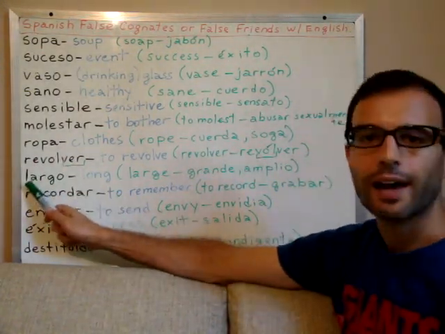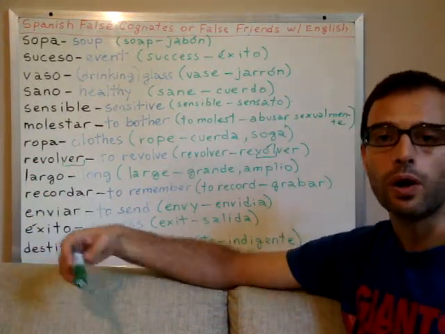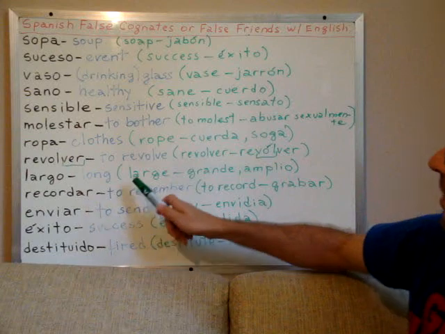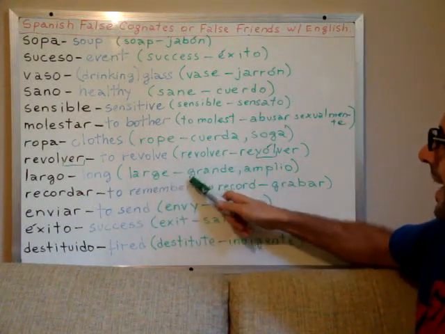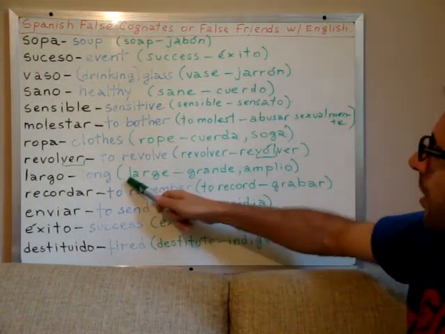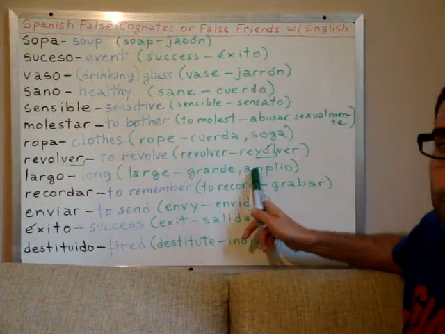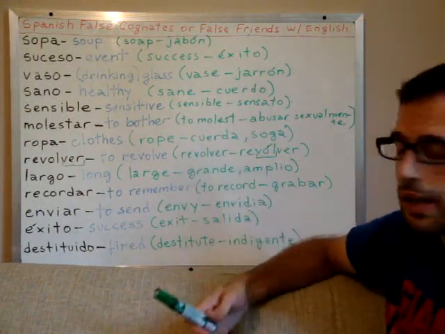The word largo, largo means long, while the English word large means grande or amplio, right? Large can mean grande or amplio, depending on the situation. Grande is big, okay?